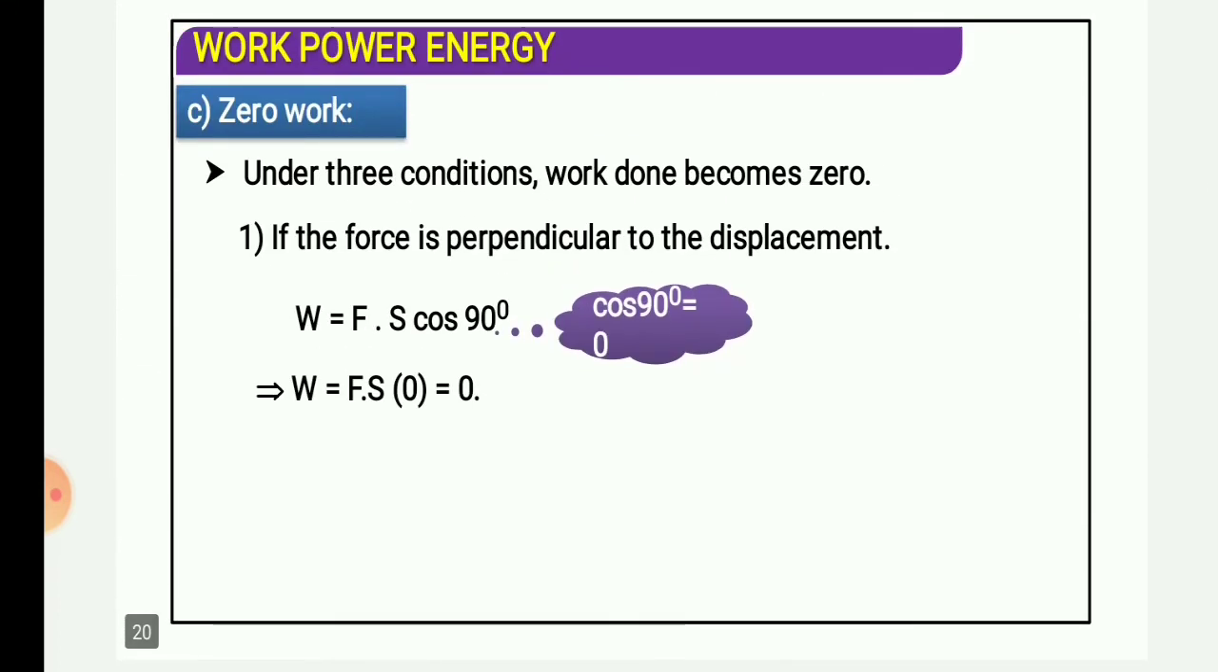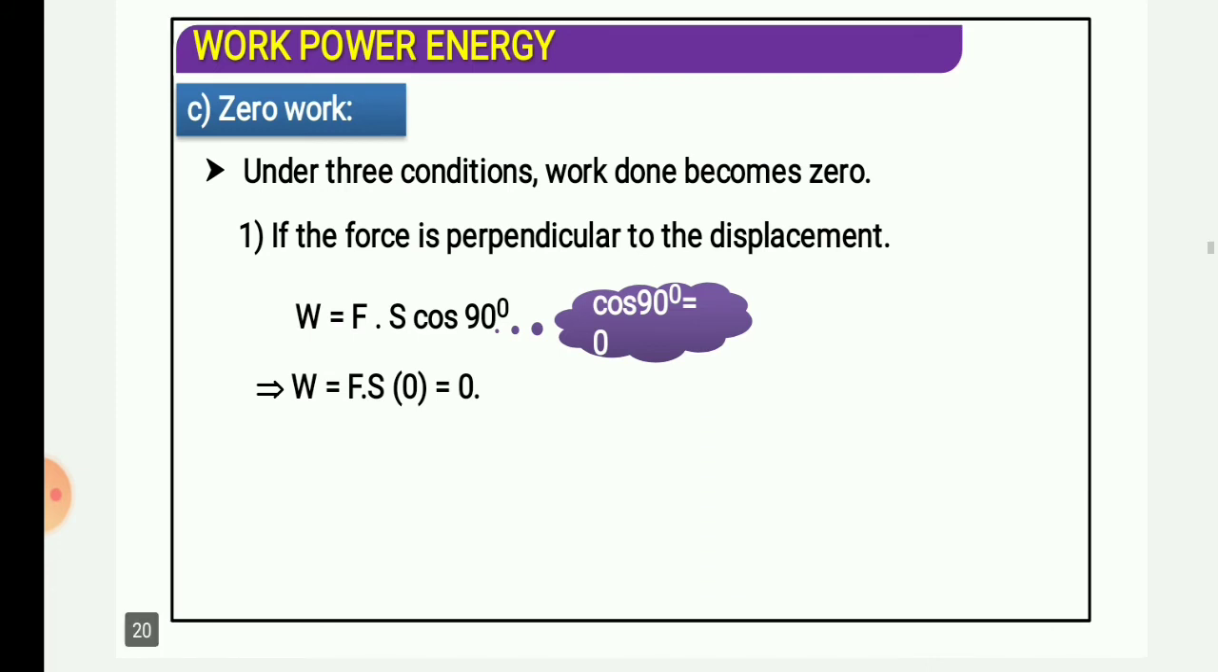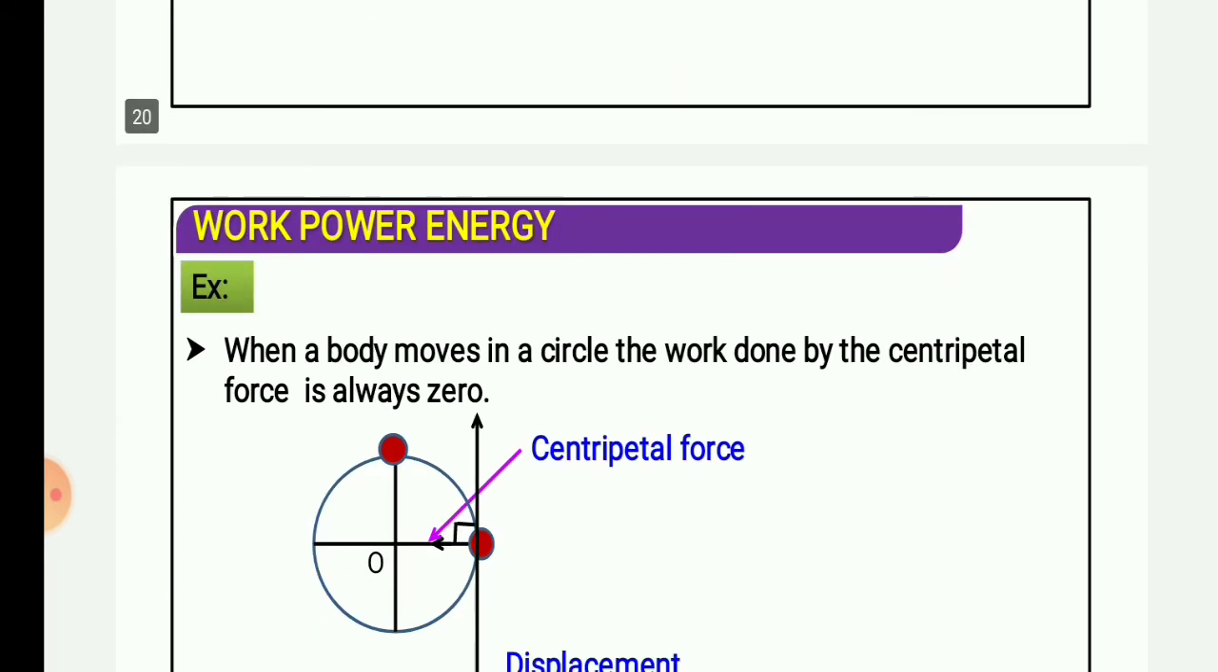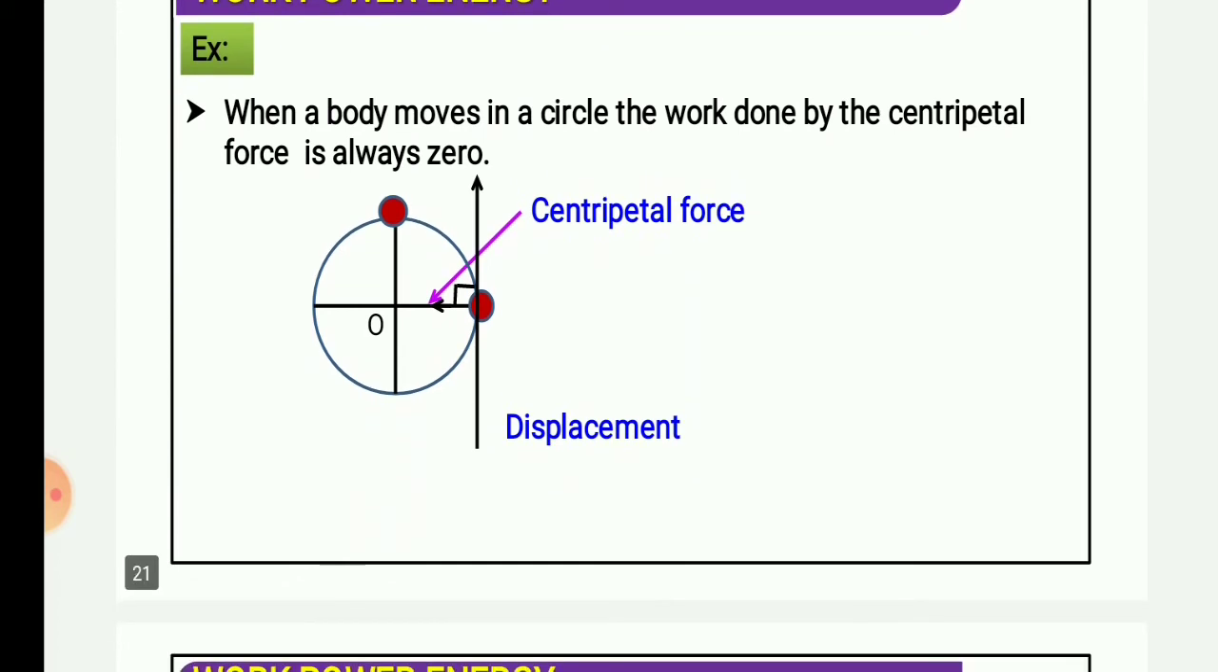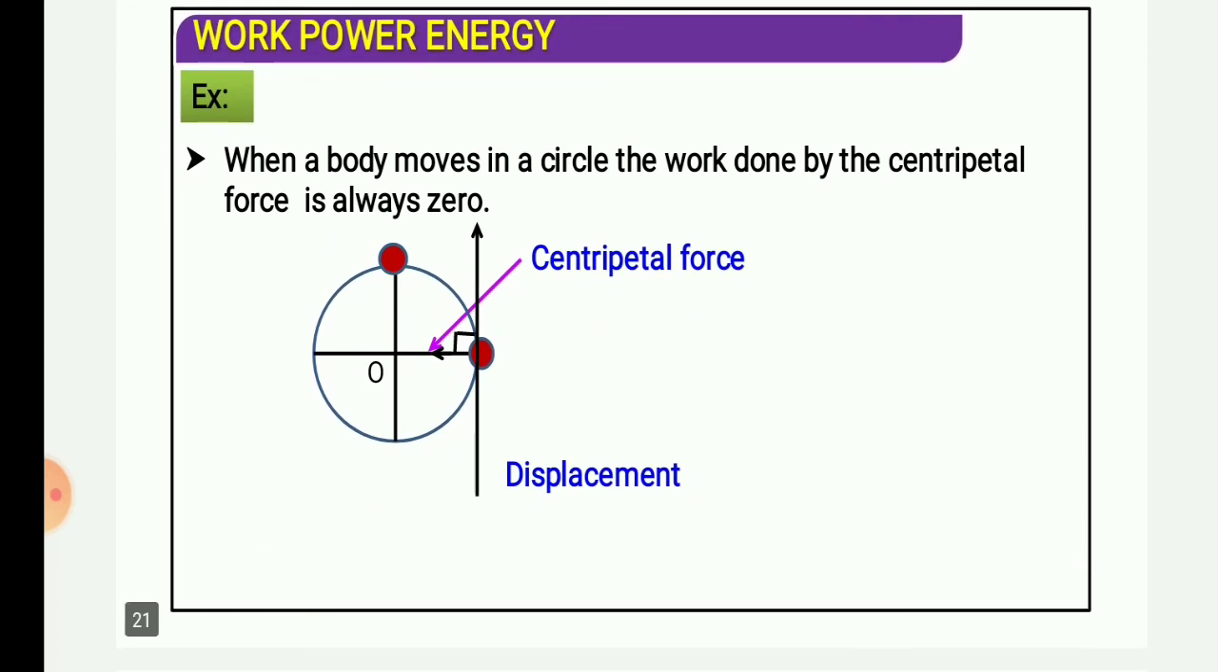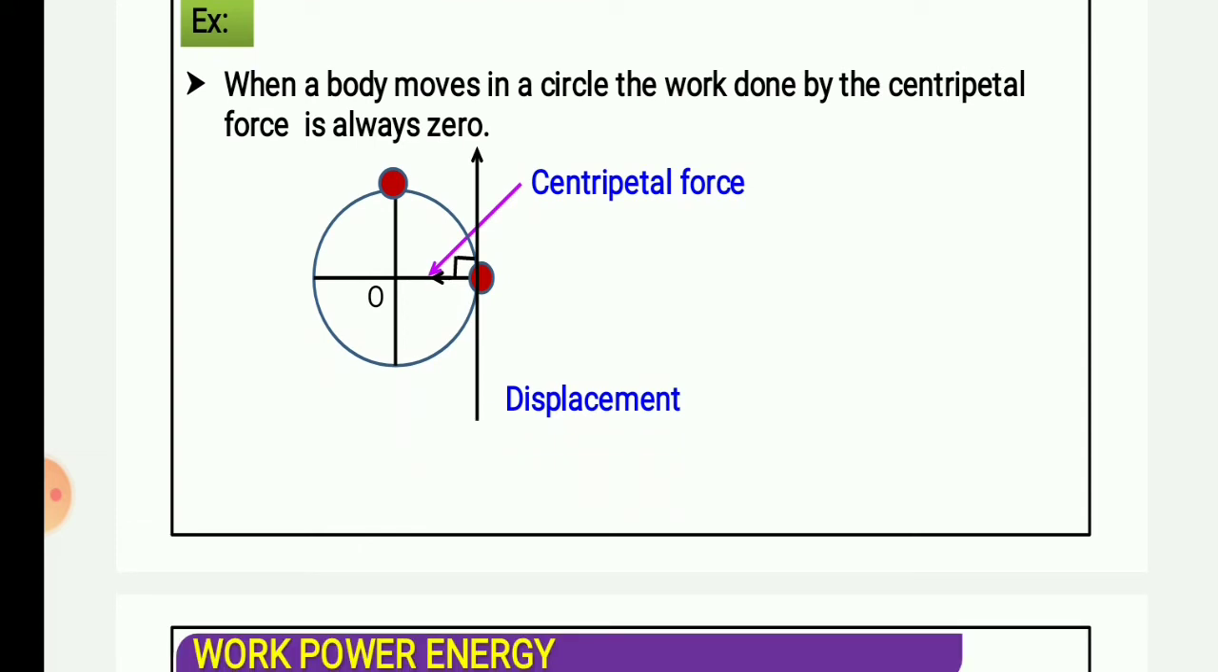So you have to remember three values: 0 degree, 90 degree, and 180 degree. These values are important, and you can calculate for any value what will be the work done by the body. Okay, so application here, start examples. When a body moves in a circle, the work done by the centripetal force is always zero. Why will the centripetal force's work always be zero?